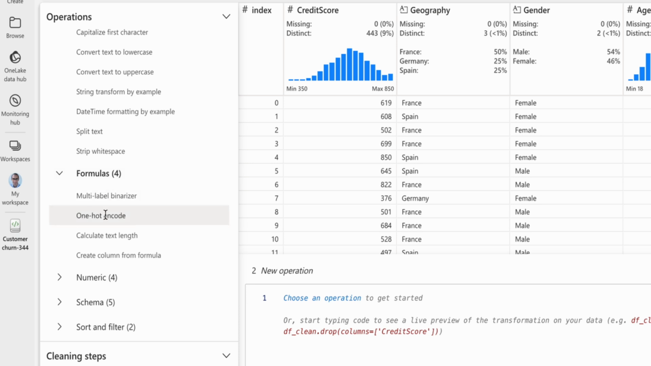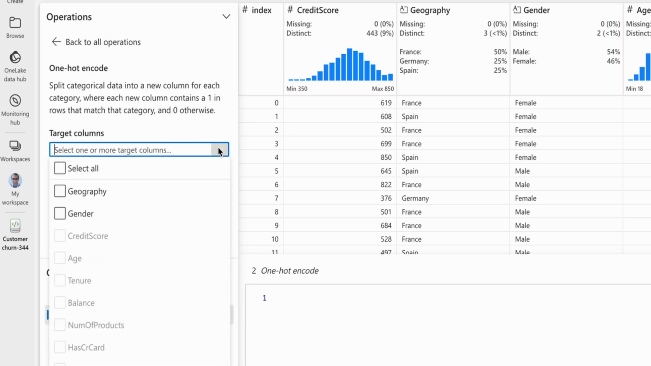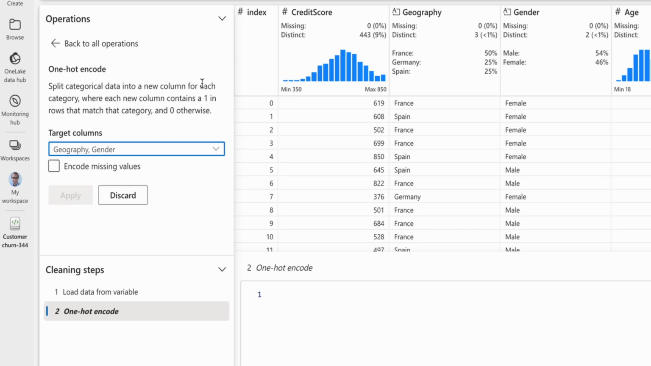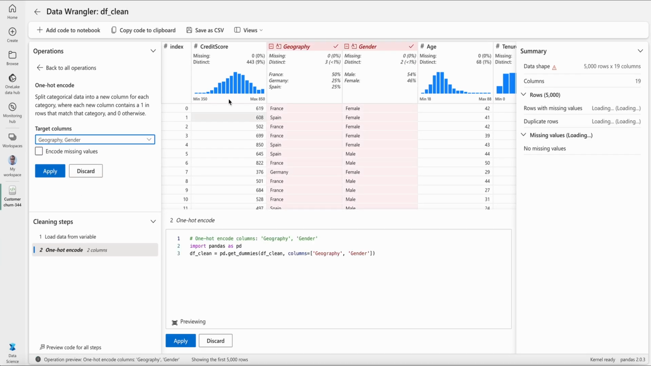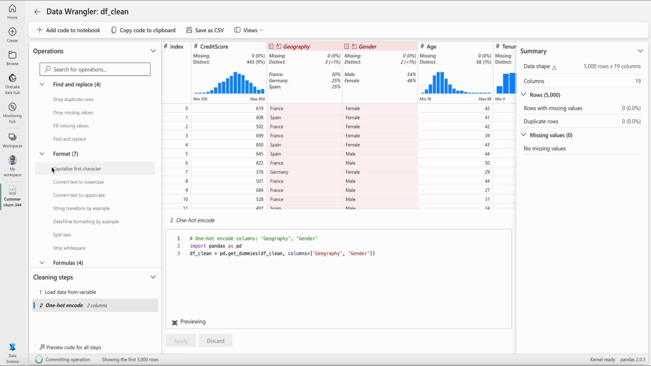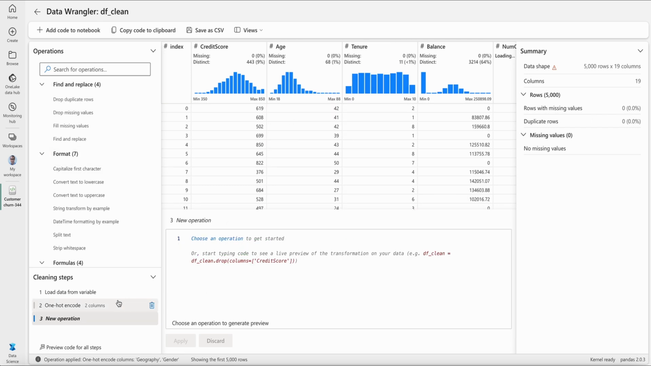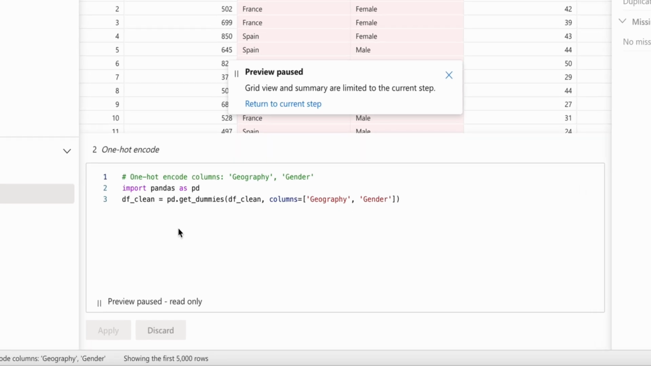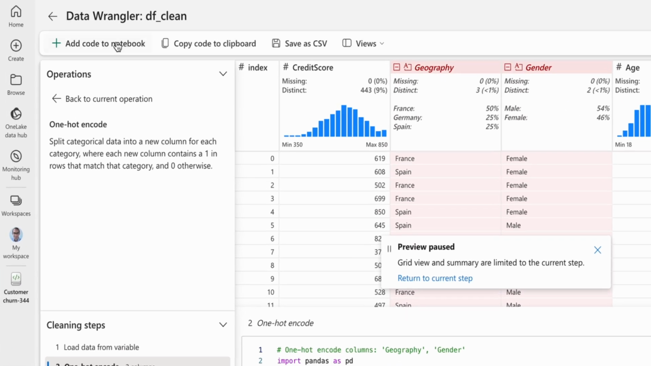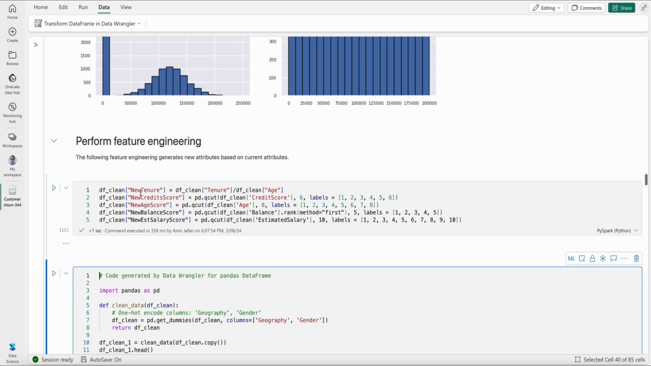So I'm going to click on one-hot encoding, and then again, I want to decide which features. The only two features that are applicable for one-hot encoding here are geography and gender. So I'm going to click on those ones. You see a preview. I'm going to apply that one. And again, you see that it has created the code for me. All the steps that I have done are shown here. That's the only operation that I wanted to do. So I want to add the code to the notebook. Okay, you can see that.